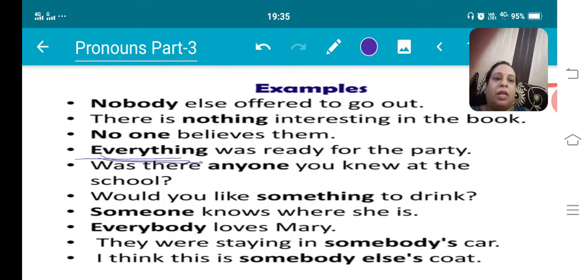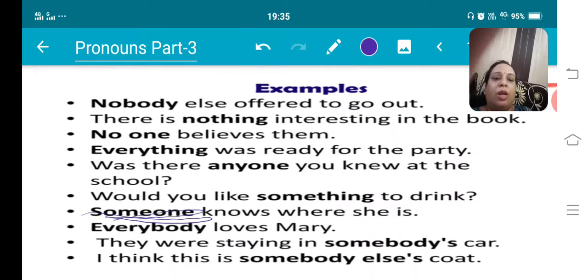Everything was ready for the party. So we are talking about a thing which is not specified here. Was there anyone you knew at the school? This anyone is for a person. Would you like something to drink? So something is what here? This is indefinite pronoun once again.